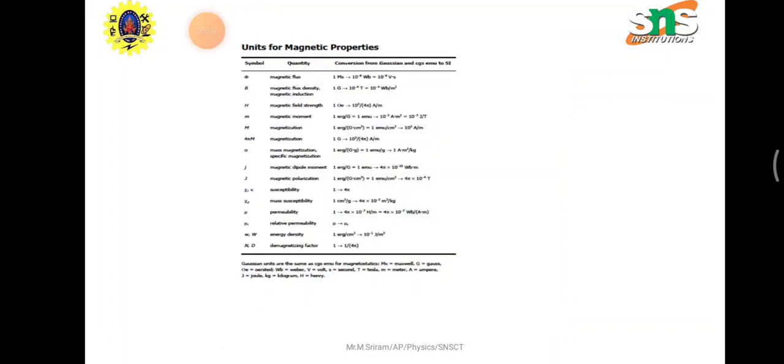And then these are the units of magnetic properties: the magnetic flux, magnetic flux density or magnetic induction, magnetic field strength, and magnetic moment. These are the important terms: magnetization, mass magnetization and specific magnetization, magnetic dipole moment, magnetic polarization, susceptibility, mass susceptibility, permeability, relative permeability, energy density, and demagnetization factor. So these are the basic units of magnetic properties.